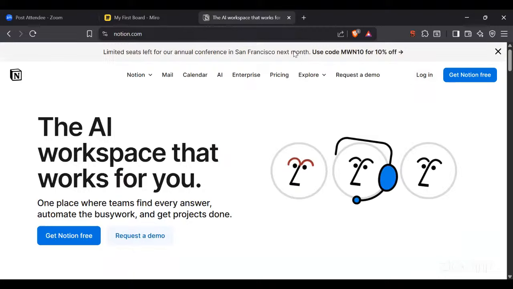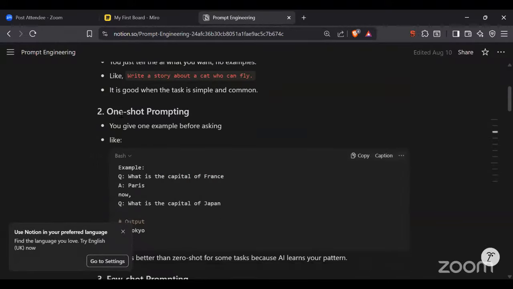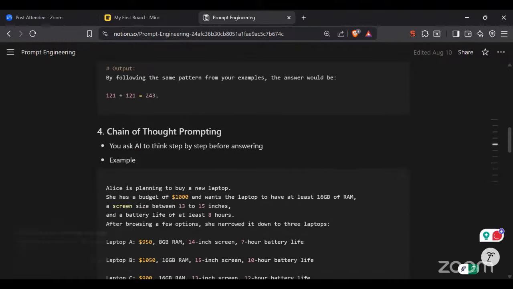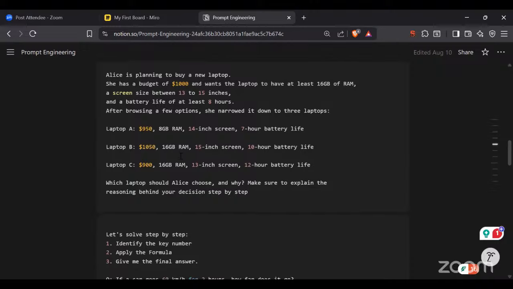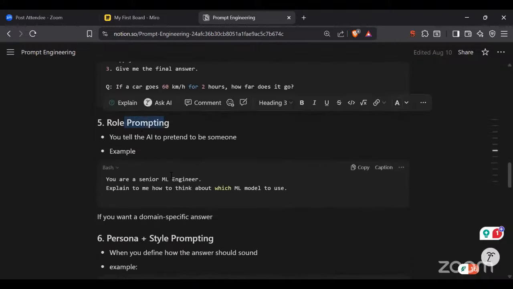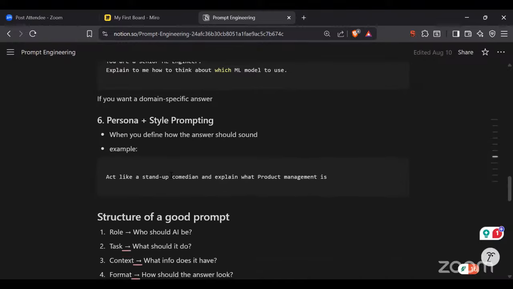Zero shot, few shot. Remember? Okay, I'll show you here, no worries. Yeah, exactly, correct. Zero shot, one shot, few shot. Then after that we had chain of thought prompting, where we actually give the entire story and analogy, and based on that we do it. Then role prompting, where you give a role, and based on that role you get the answer. Six types in total, guys. Not five, six.